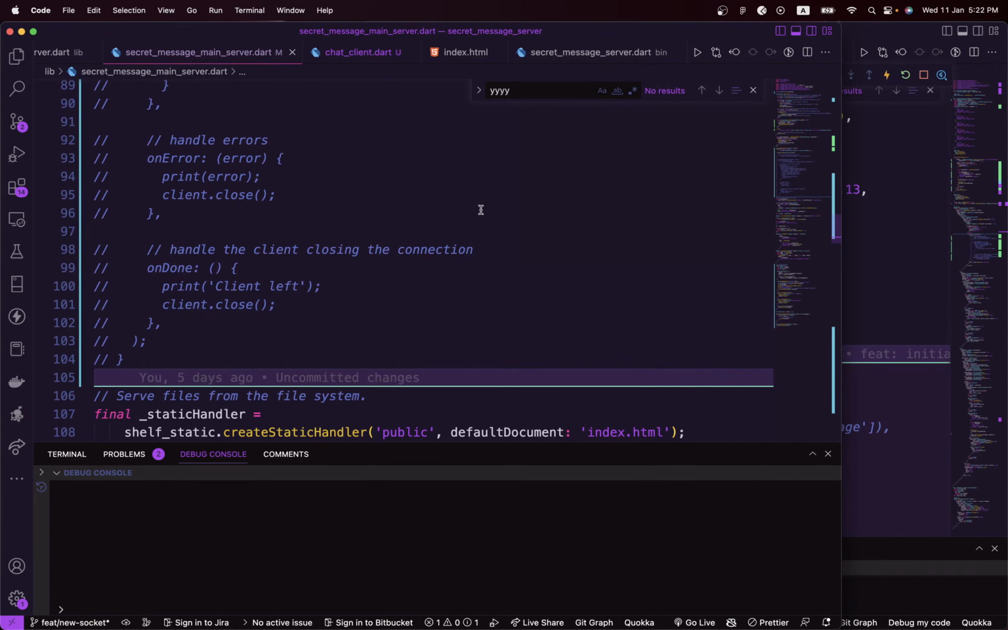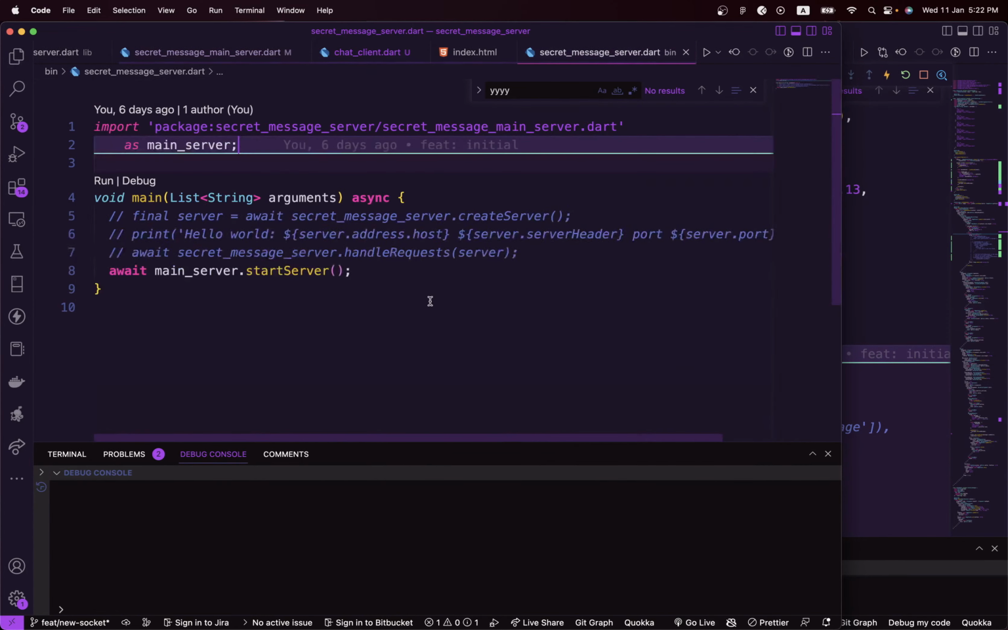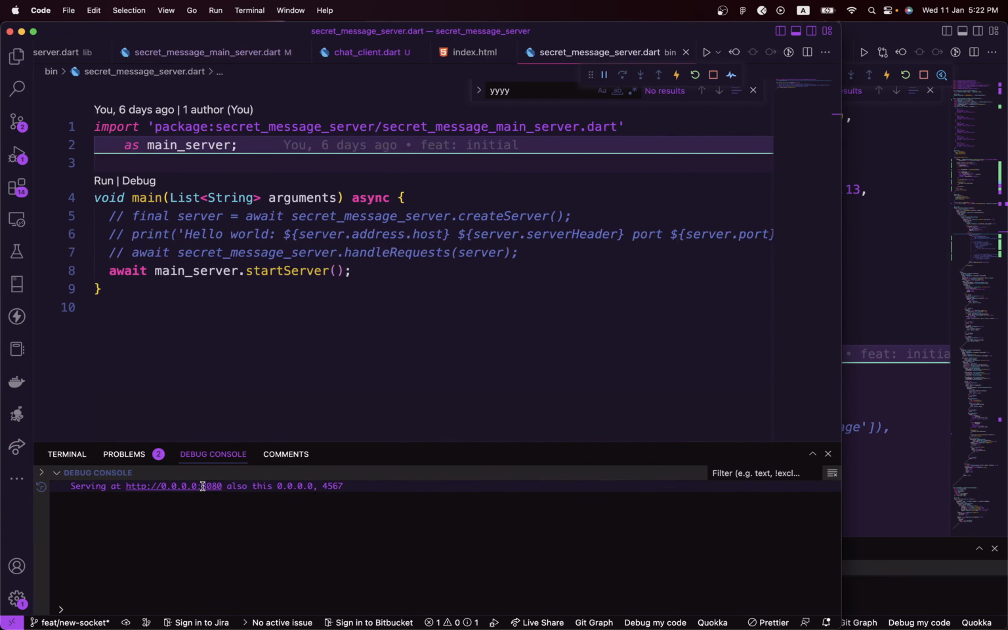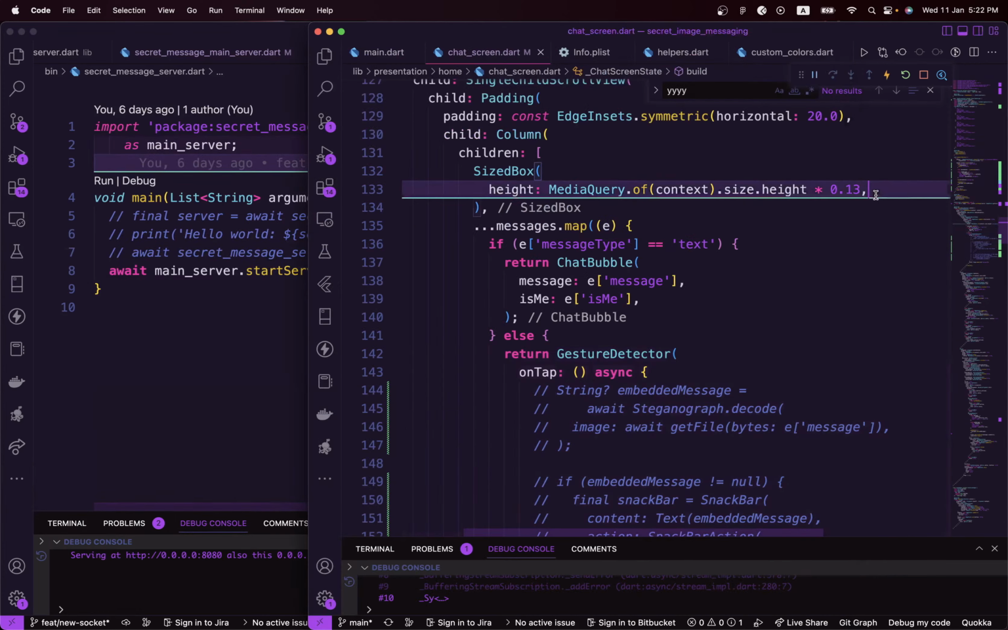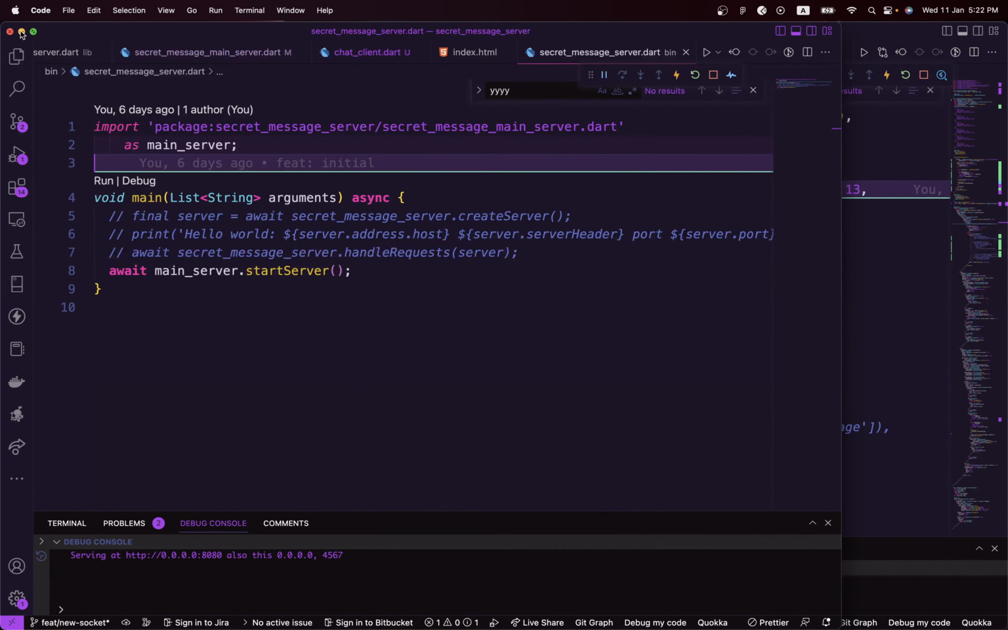So I'll go ahead and run the backend from here. Just tap on this from your VS Code and start running the backend. You can see now the backend is up and running and is listening to port 8080, and our socket is listening to port 4567.